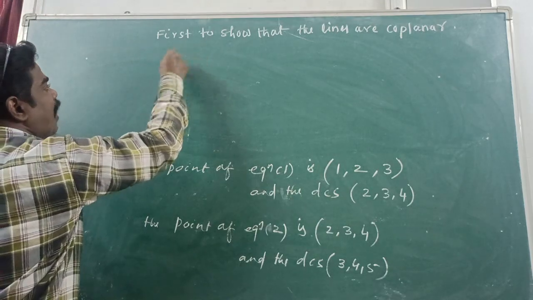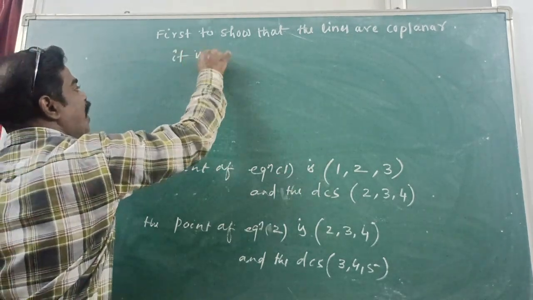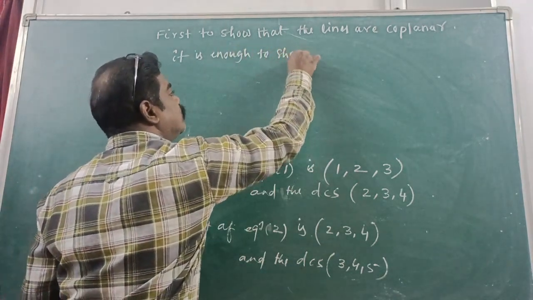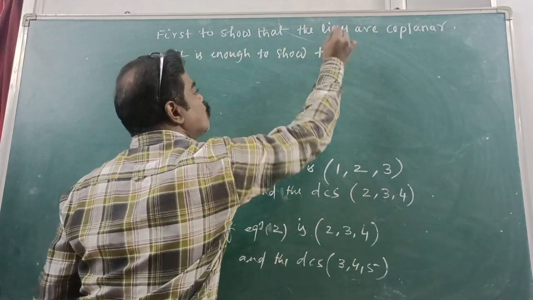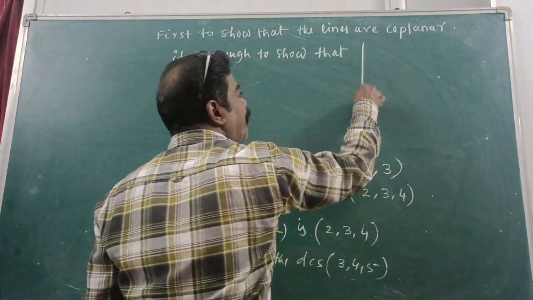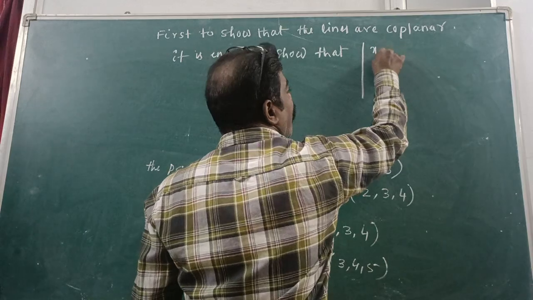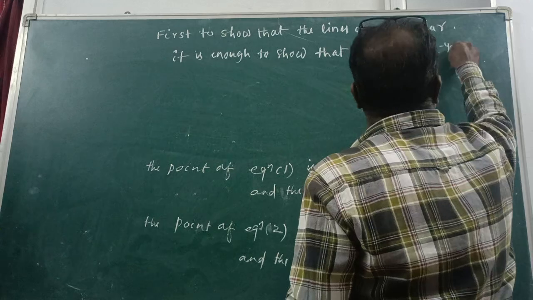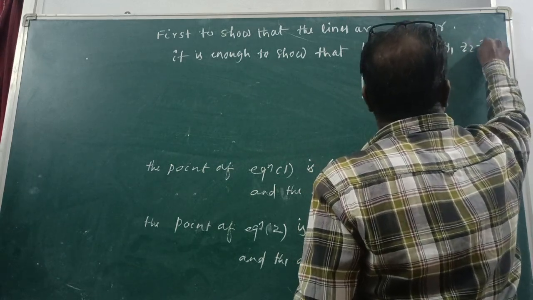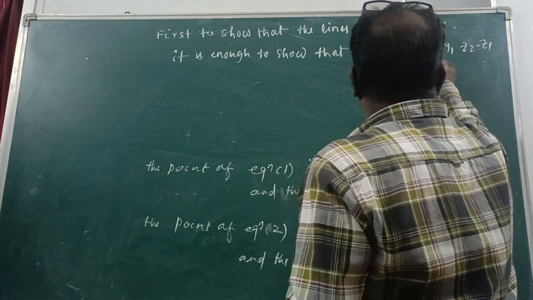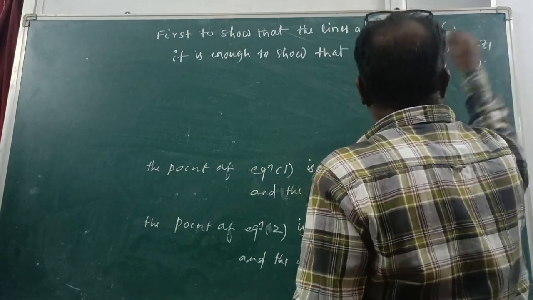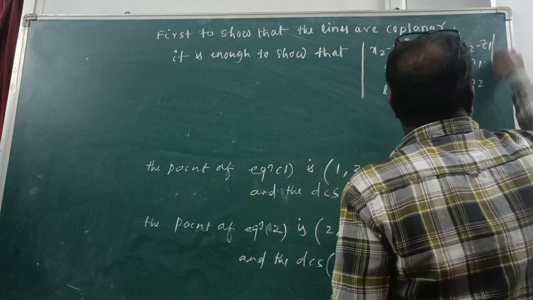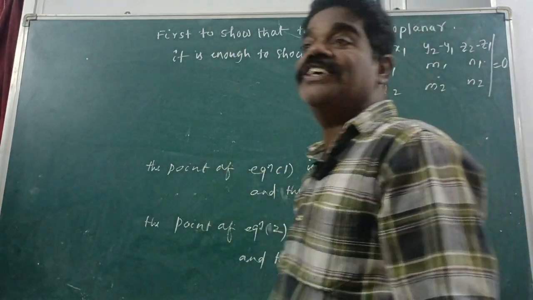It is enough to show that the determinant of (x2 minus x1, y2 minus y1, z2 minus z1), (L1, M1, N1), (L2, M2, N2) is equal to 0.